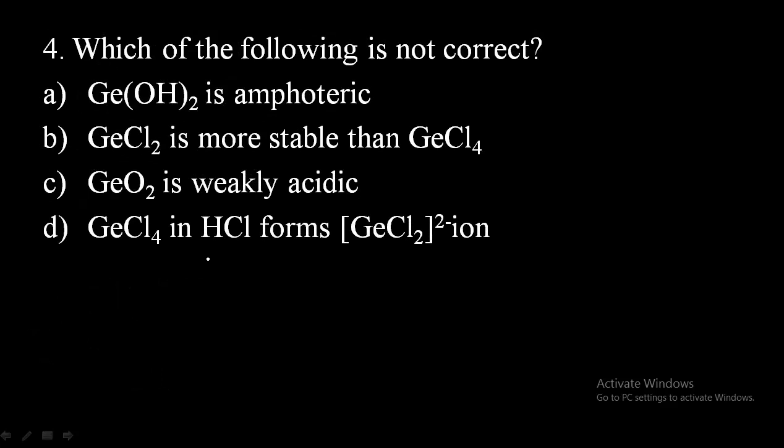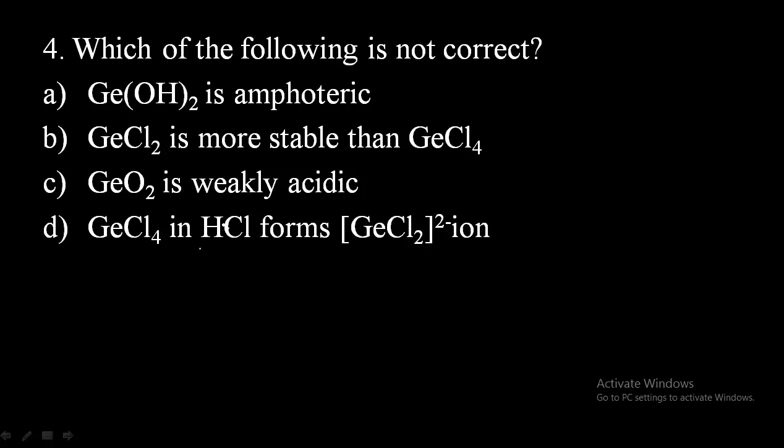Then the fourth question: which of the following is not correct? Option A, germanium hydroxide is amphoteric. Germanium dichloride is more stable than germanium tetrachloride. Germanium oxide is weakly acidic. Germanium tetrachloride in HCl forms a germanium hexachloride complex ion.